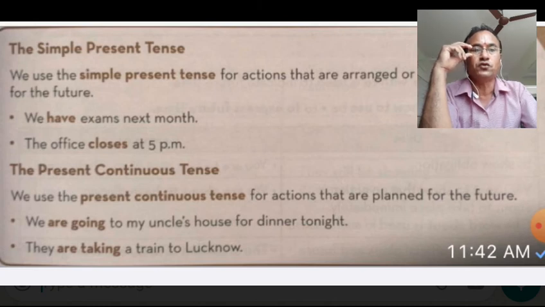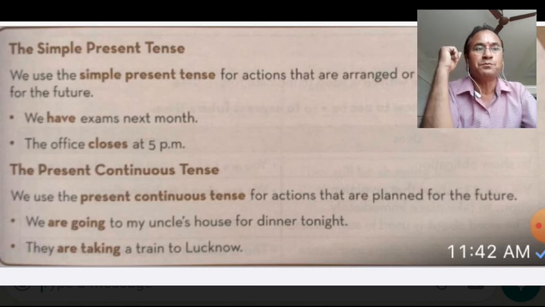We are going to my uncle's house for dinner tonight, and they are taking a train to Lucknow. It means they are about to go, they are going to go. It has many forms: I am to go, I am going to go, I will go, and I am about to go. So simple present and present continuous can also be used in place of the future.